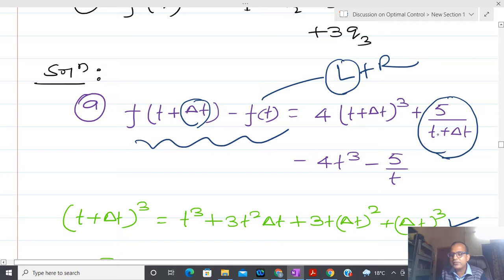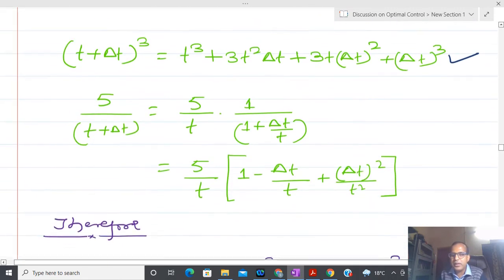Are you able to guess? Shubham? So binomial expansion, 1 plus x cube, Taylor series and expansion, you can tell. Okay, so yes.